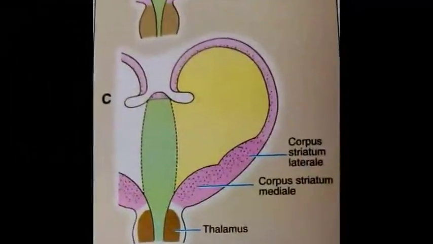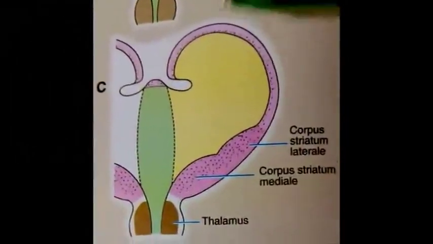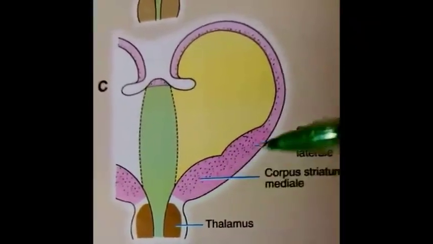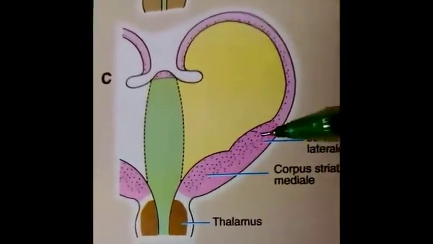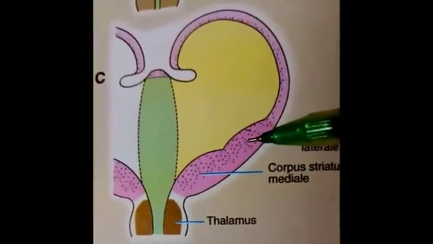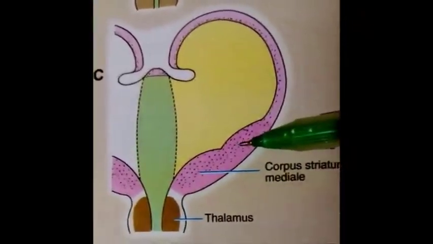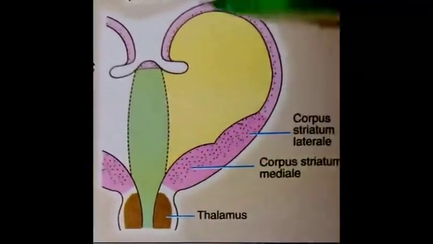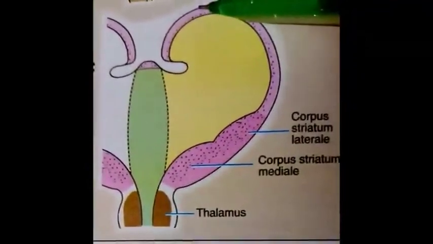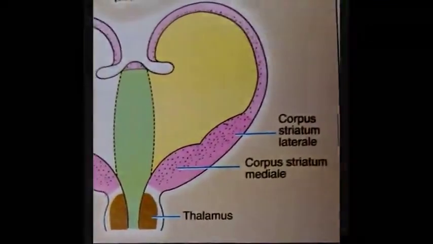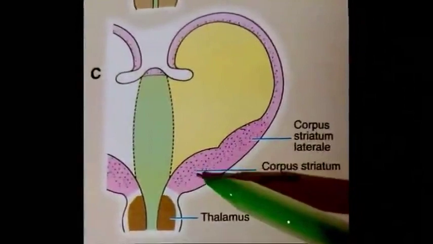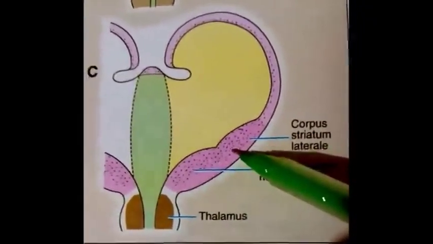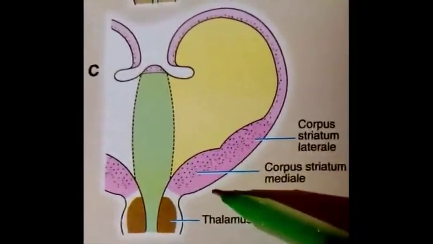Formation of the corpus striatum. The corpus striatum is derived from the telencephalon. So this purple area is the telencephalon. Early in its development, each telencephalic vesicle can be subdivided into two parts: a thickened basal part and a thin superior part. Some cells in the mantle layer of this thick basal part migrate into the overlying marginal layer.